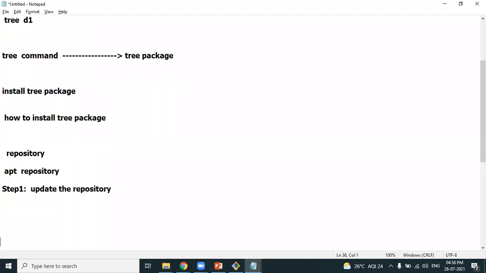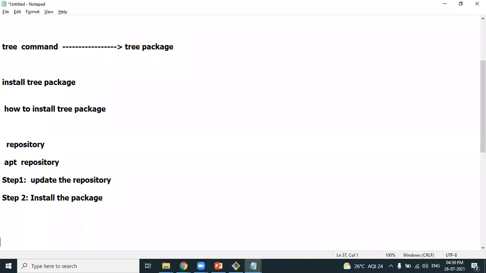Whenever you want to install a package, in our case we consider an example of the tree package. Understand the concept with respect to the tree package, then we implement it as per the DevOps tools requirement. The point is, you want to install the tree package from the apt repository, and you have to follow a two-step process. Step one, update the repository. Next, step two, install the required package. This is the two-step process.